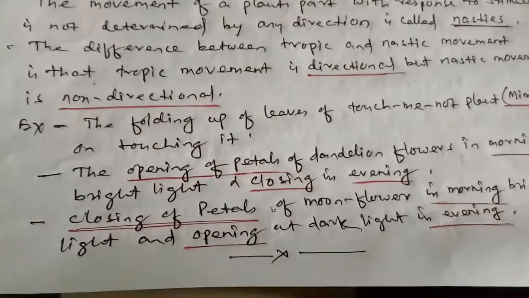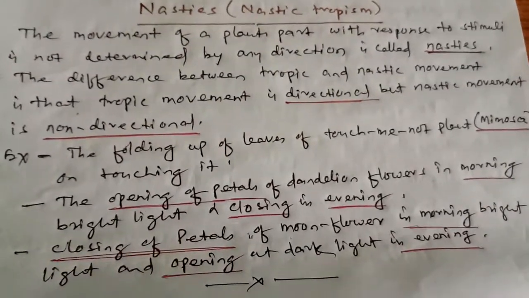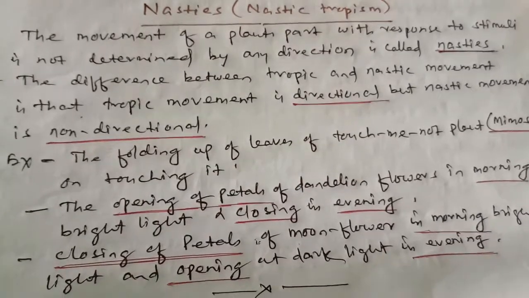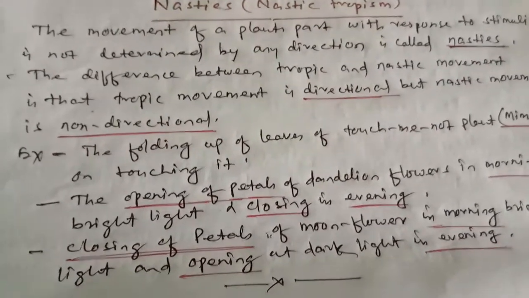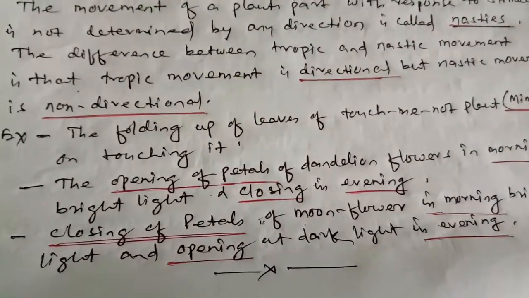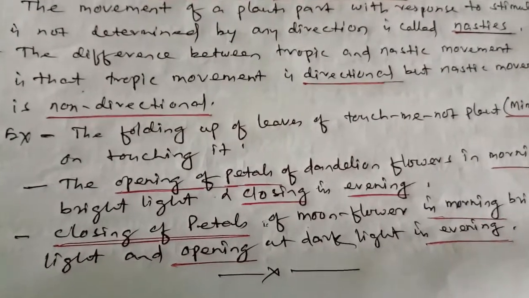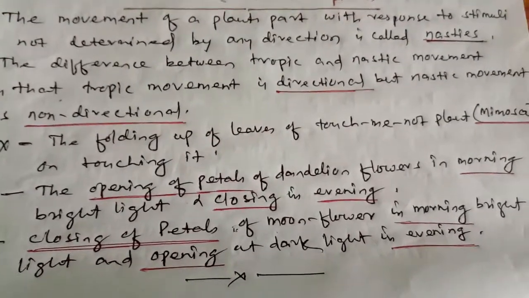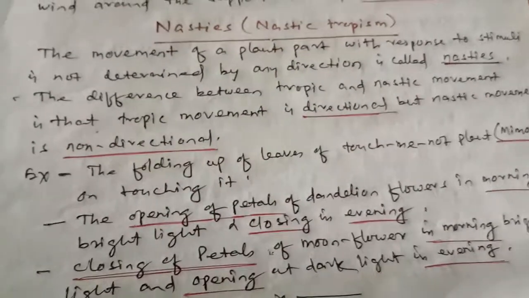And the opening of petals of the dandelion flower in the morning bright light, and closing of petals in evening dim light is also an example of nastic movement. Similarly, the closing of petals of moonflower in the morning bright light and the opening of petals of moonflower in the dark light in the evening shows the nastic movement.